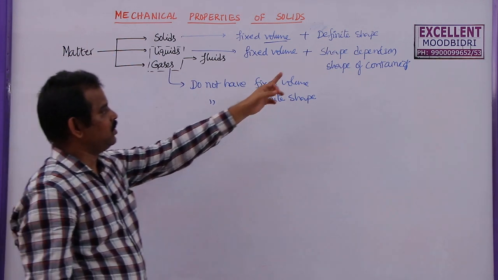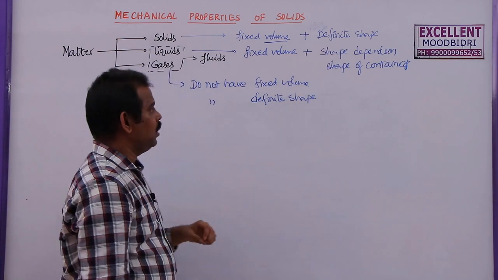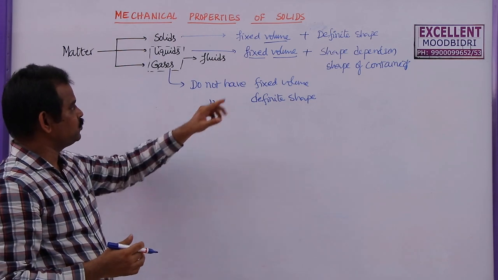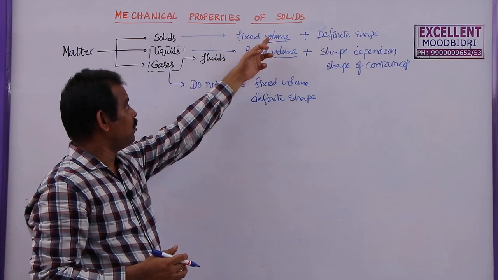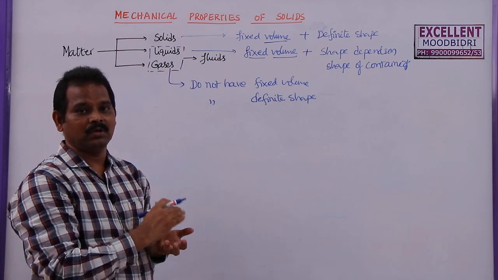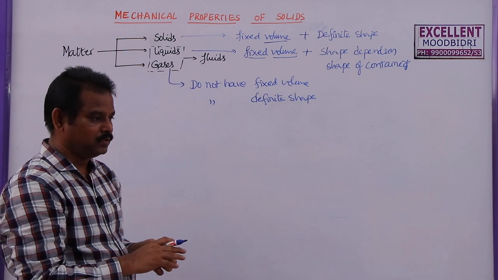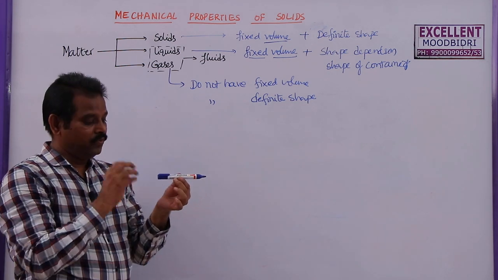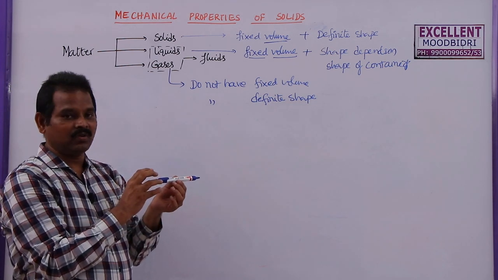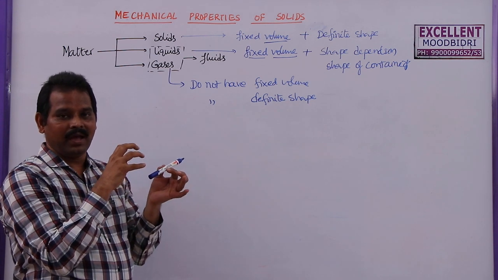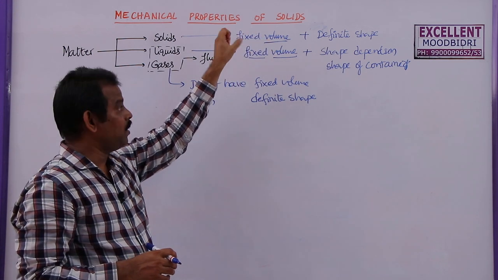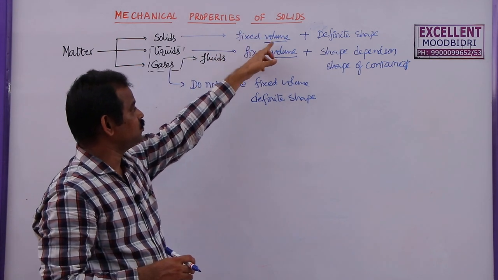Now, how to change the shape of a solid? Is it possible or not? How to increase the volume of this one as it is fixed? Can we increase this one? Yes, it is possible. Even we can increase the volume of a solid by doing something, either by applying mechanical force or by applying thermal force. Suppose if you heat an iron rod, we know that the volume of the rod will increase. Lengthwise it will increase, area wise it will increase, as well as the total volume of the iron rod will increase. So even though it has fixed volume, by applying some forces, we can change this volume